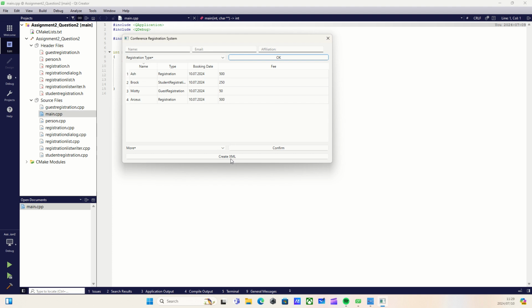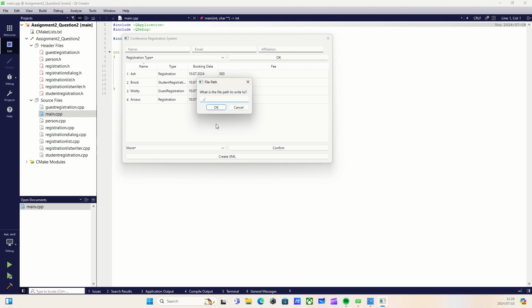Now if I hit create XML, I'm presented with this dialog option that states what is the file path you want to write to. If I did dot and /, this would mean current directory. However, if I do dot dot /, this means one directory back.